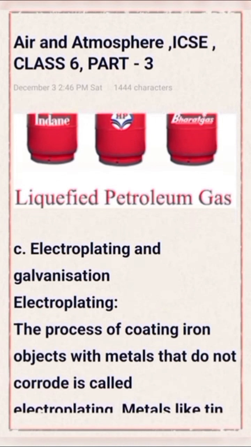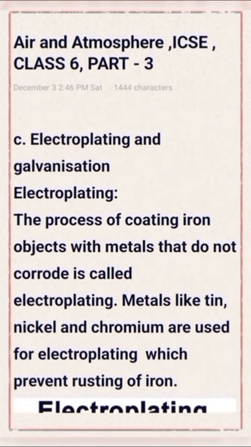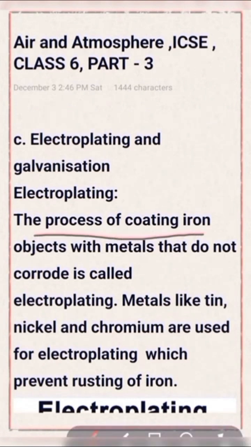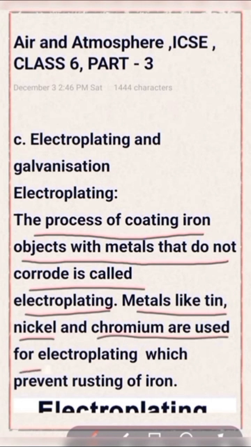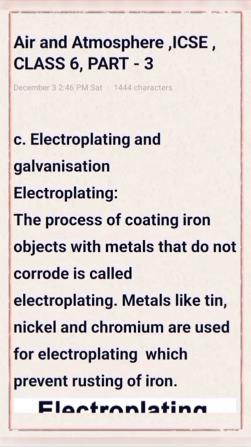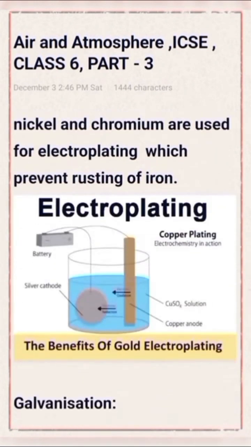Next, differences between electroplating and galvanization. Electroplating, the process of coating iron objects with metal that does not corrode is called electroplating. Metals like tin, nickel, chromium are used for electroplating, which prevent rusting of iron. Please show the related picture.